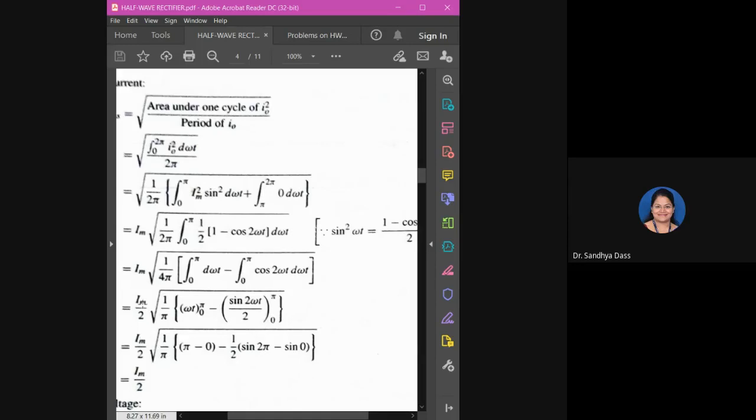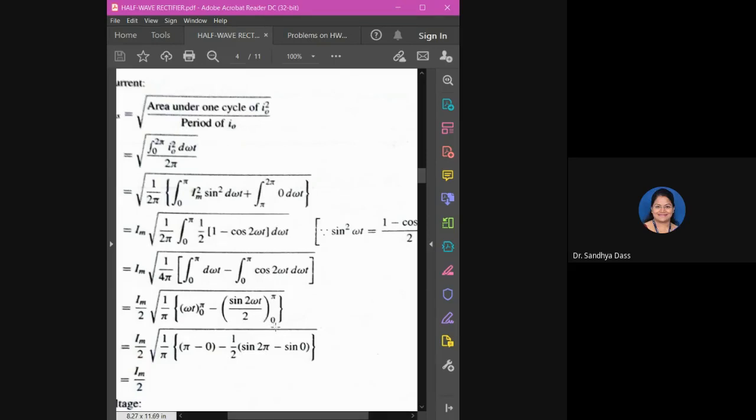In the next stage, you have Im by 2, square root 1 by pi. So integration of 1 will be omega t, apply the limits 0 to pi, minus sine 2 omega t by 2, the integration of cos there.